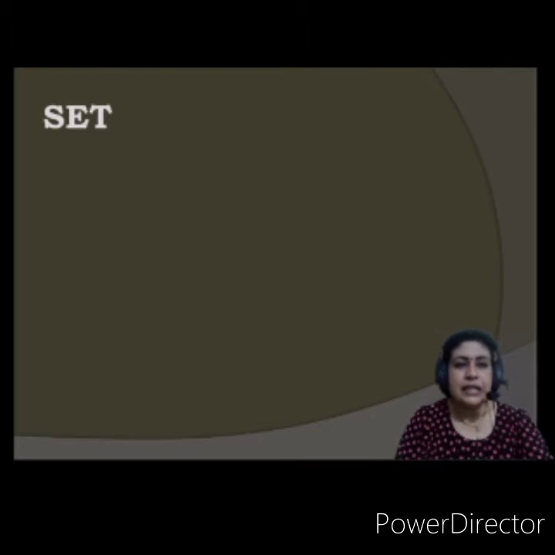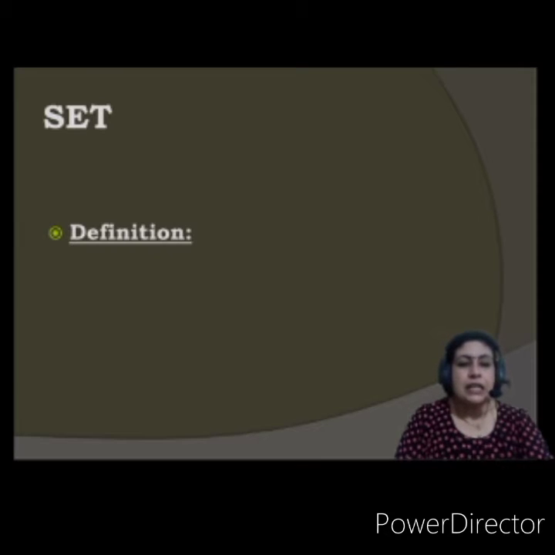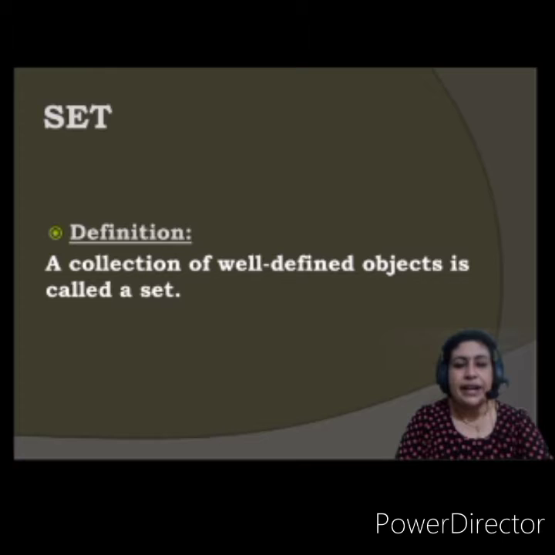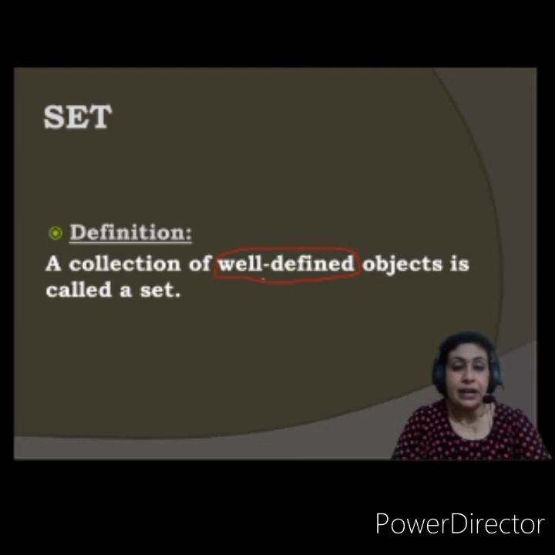Let us first understand the definition of a set. You have already studied this, but let us recall. Yes, a collection of well-defined objects. Understand the meaning of well-defined. This word is very, very important. If this definition is asked and you miss this word, then the definition has no meaning.